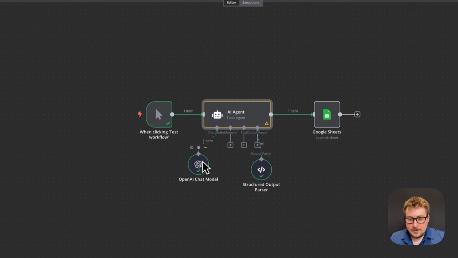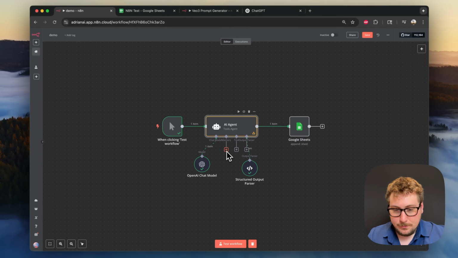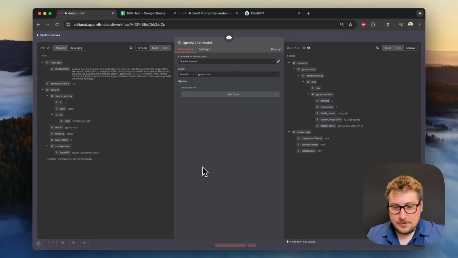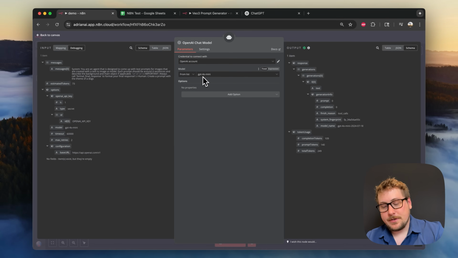Now I'm going to go out here, and what you're going to have to do is hit the little plus button for the chat model, which is going to pop this up. Now we already showed you how to set up an OpenAI account. You can connect your other accounts like Claude or something like that, but for this we're just going to do OpenAI GPT-4o mini. Should be super simple.